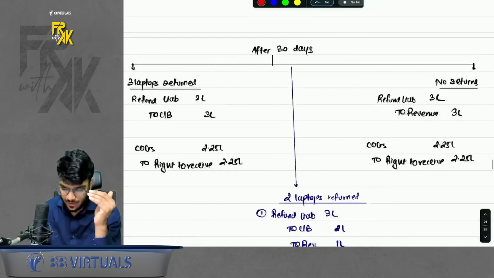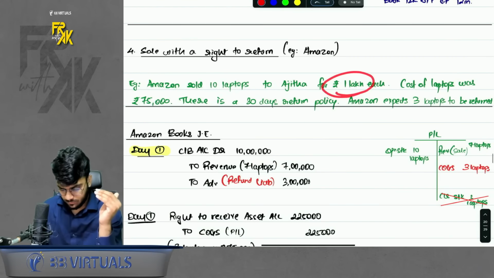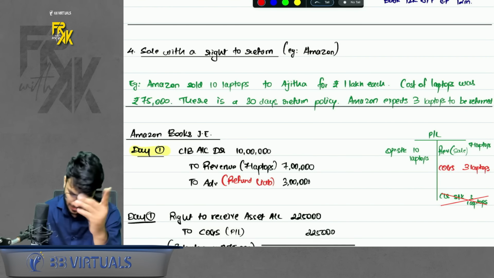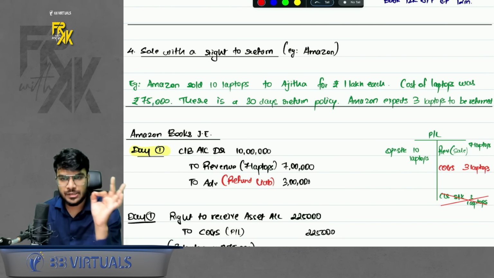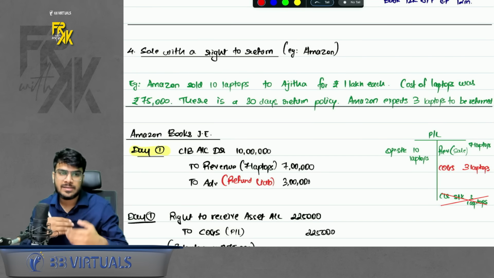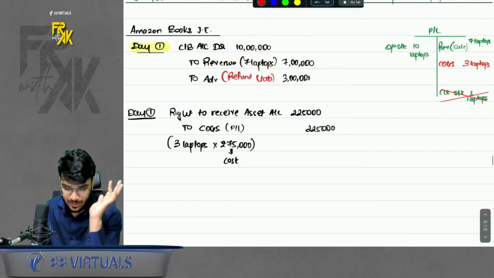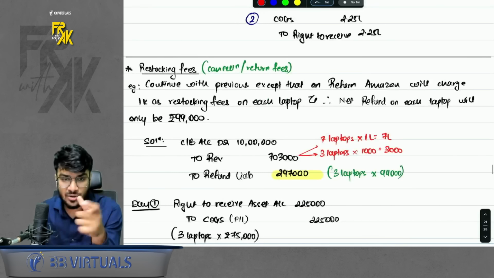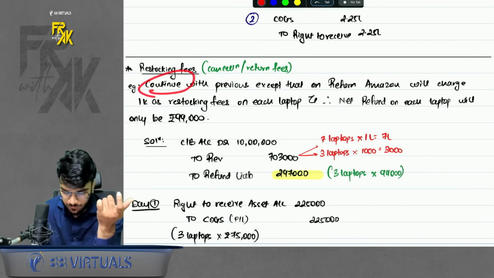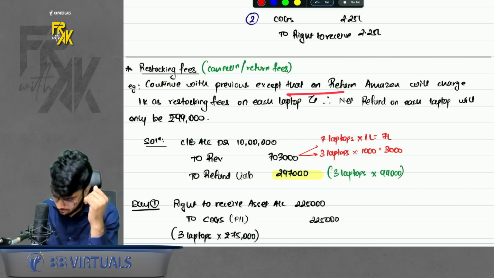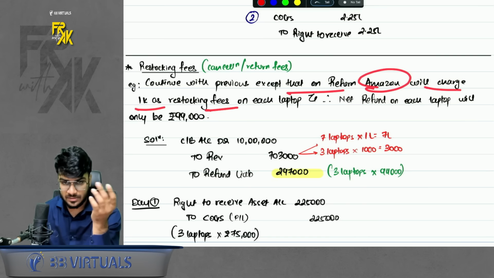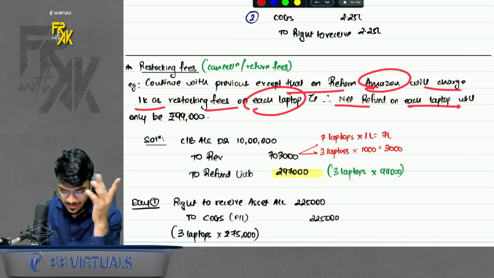That means if the customer returns the laptop, ideally the customer should get the full 1 lakh. Amazon says we will deduct 1000 for each laptop, because ideally we will incur some charges again, packaging charges and delivery charges. So Amazon will return only 99,000 rupees. That means Amazon is charging 1000 as restocking fees. So continuing with the previous example, on return, Amazon will charge 1000 as restocking fees on each laptop, and the net refund on each laptop will be 99,000 only.